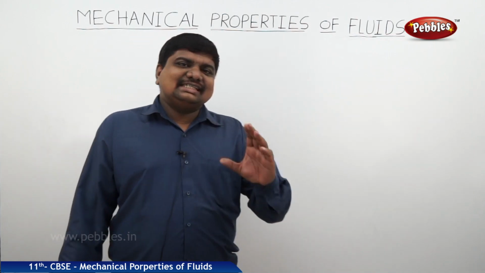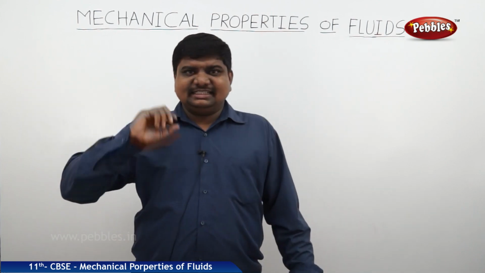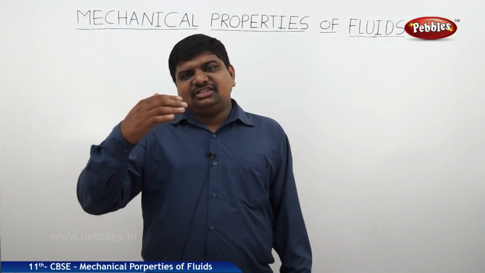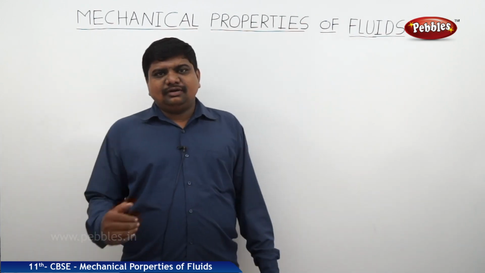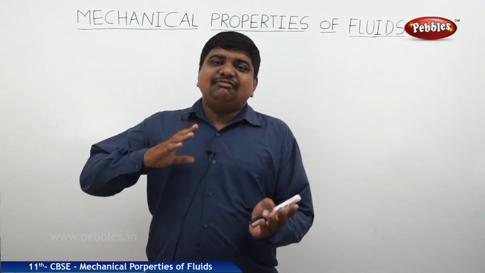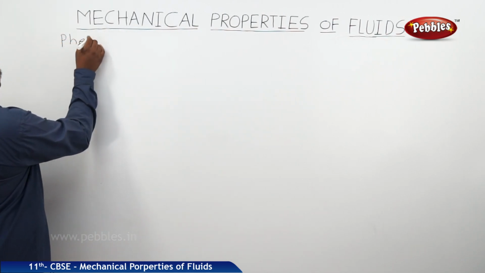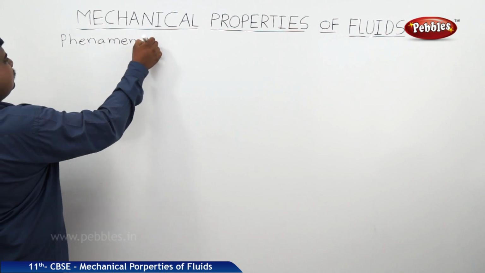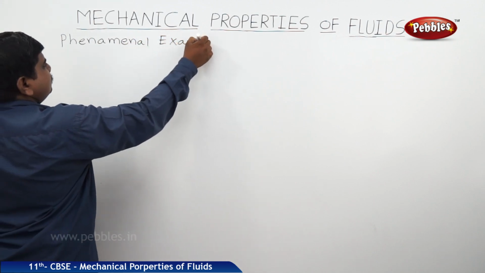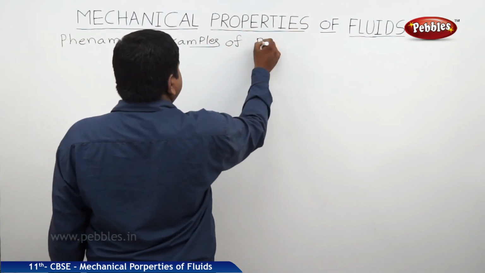So up to now we have discussed the applications of Bernoulli's principle, but instrumental applications. Different instruments, venturimeter, Torricelli's applications, these are all instrumental based applications of Bernoulli's principle. Now we will discuss Bernoulli's principle on the basis of physical significance. That means physically visible to us, nothing but a phenomenal explanation. So, phenomenal examples of Bernoulli's principle.